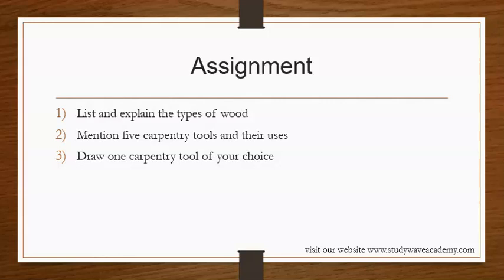List and explain the types of wood. Number 1. I'm sure we are able to do that because we learned it today. Number 2. Mention 5 carpentry tools and their uses. We can do that, right? Okay. Number 3. Draw one carpentry tool of your choice. Among all the carpentry tools we mentioned, you are to draw one. I'm sure you'll be able to do that. Okay.